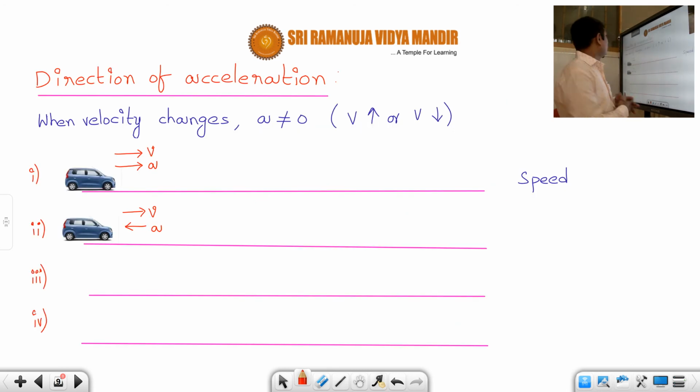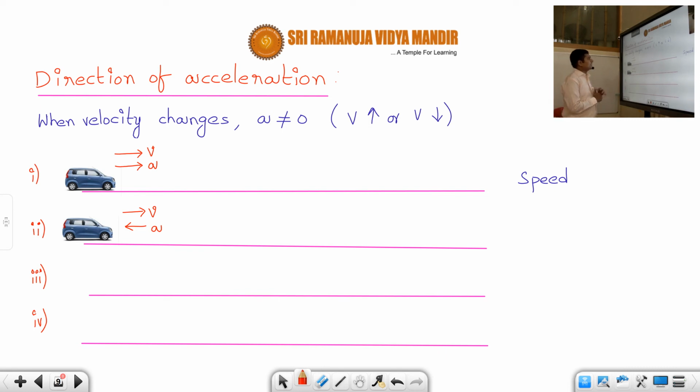So now let us see what is the direction of that acceleration. Okay, it's very important to understand what is the direction of that acceleration. So just now we have seen when the velocity changes, acceleration is not zero. Either velocity can increase or velocity can decrease also. Both are correct or not, students? There should be change in velocity, either increase or decrease. Okay, students. So now let us see some examples where, suppose let's say we'll take 4 cases.